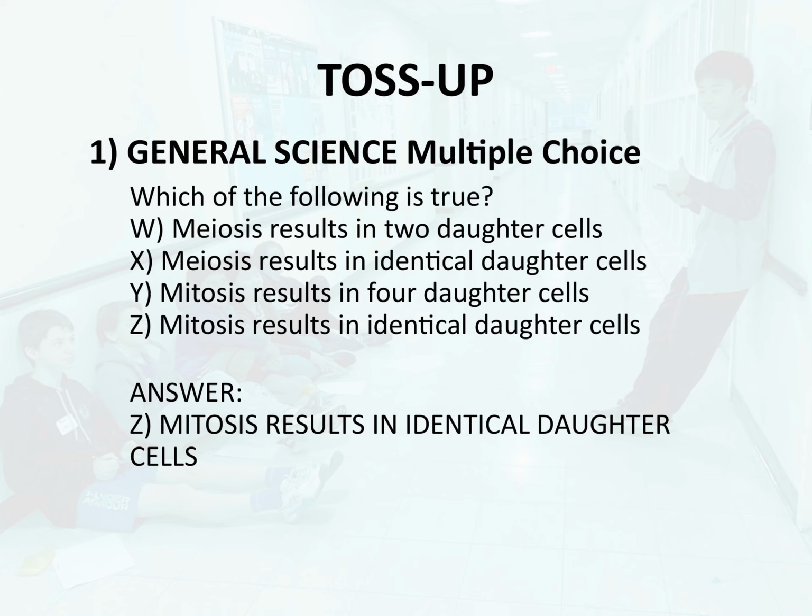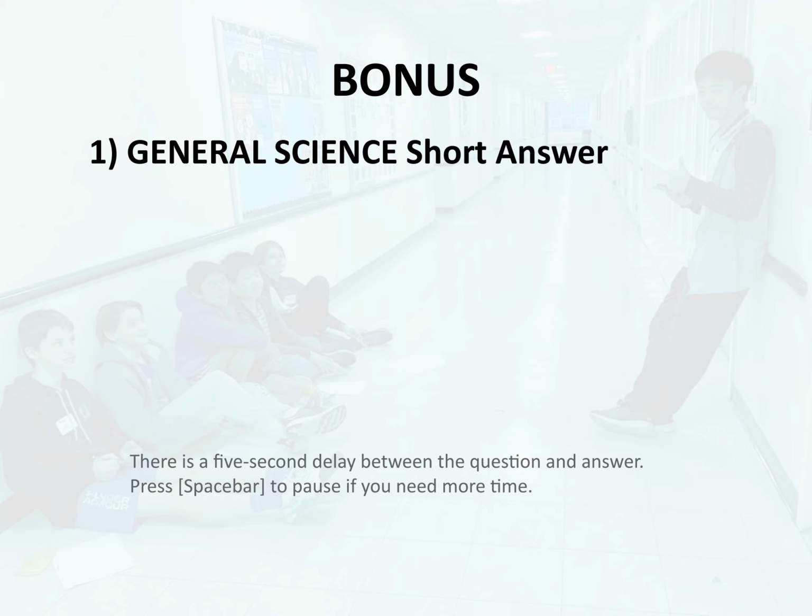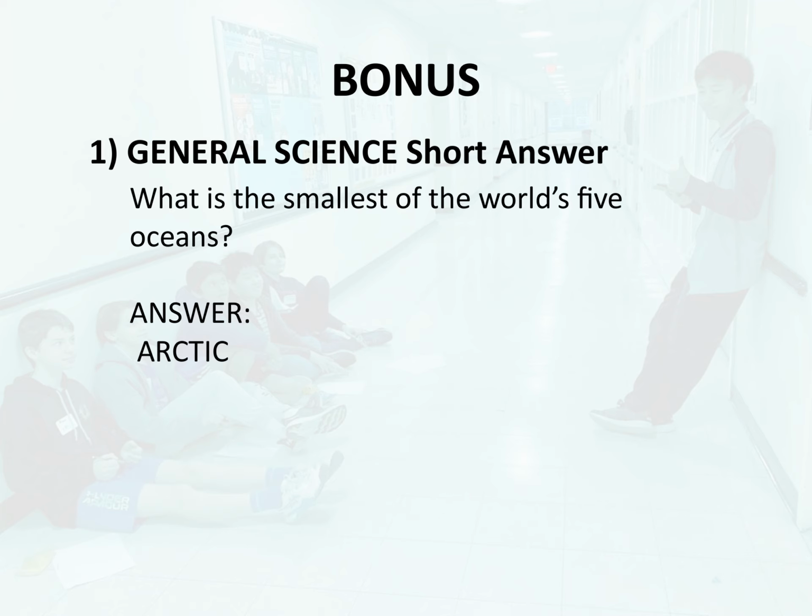Answer. Z. Mitosis results in identical daughter cells. Bonus 1. General science. Short answer. What is the smallest of the world's 5 oceans? Answer. Arctic.